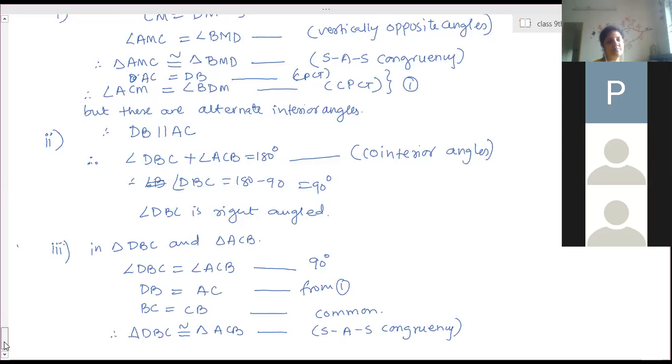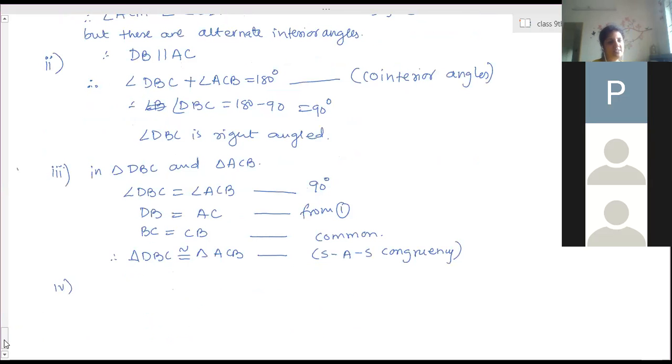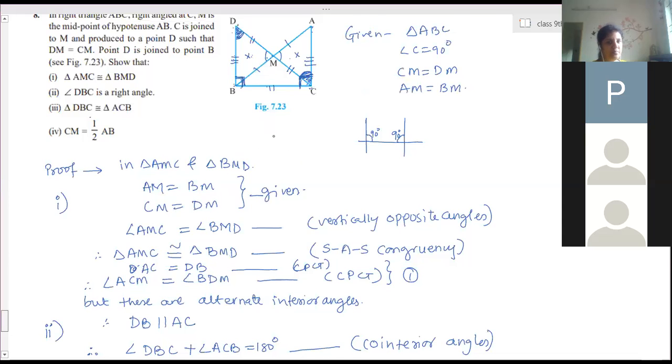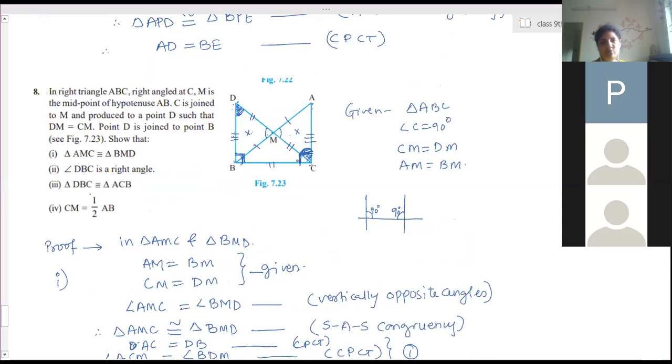Third part proved. Then for the fourth part, we have to show CM is half of AB. We know that CM is half of CD. Just now we have proved DBC and ACB triangles are congruent. So by CPCT we can tell CD and AB are equal. Then CM is half of CD because M is the midpoint of CD. So CM is half of CD, and CD and AB lengths are equal. So therefore CM will be half of AB also.